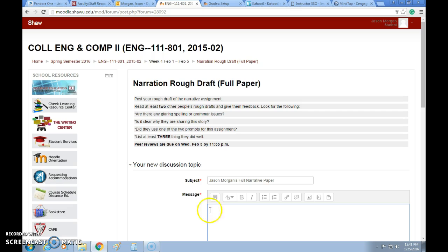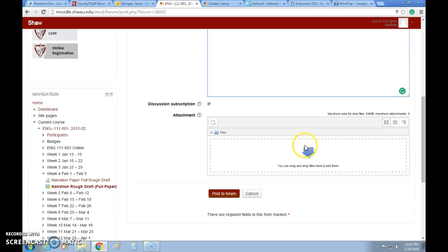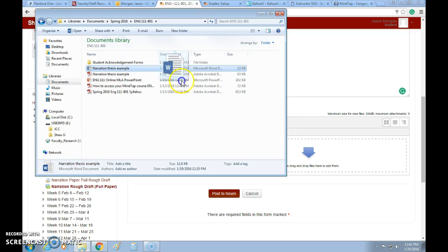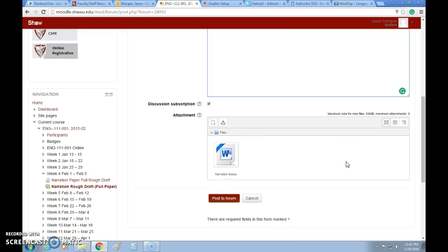And then you have to see the little red star here. That means you have to write something here. This is my paper. Okay, and then the paper itself needs to be attached down here, just like we did before. You just go to this, and then you go to this, and you drag and drop it, and it's there. Then you post it to the forum. Ta-da. Just like we did last time. So we've already explained how to do the forums, but again, that's how you do it.